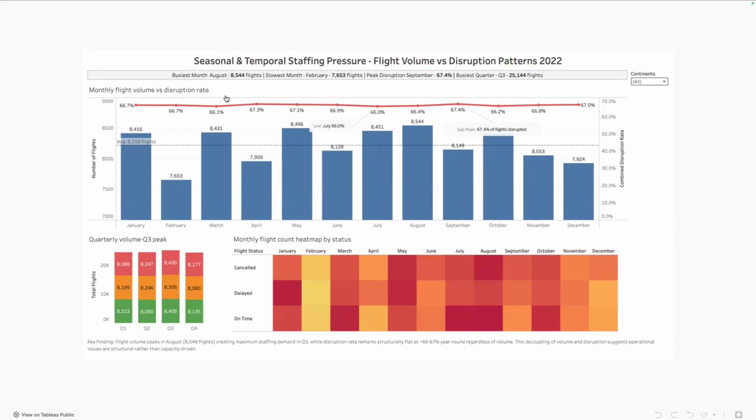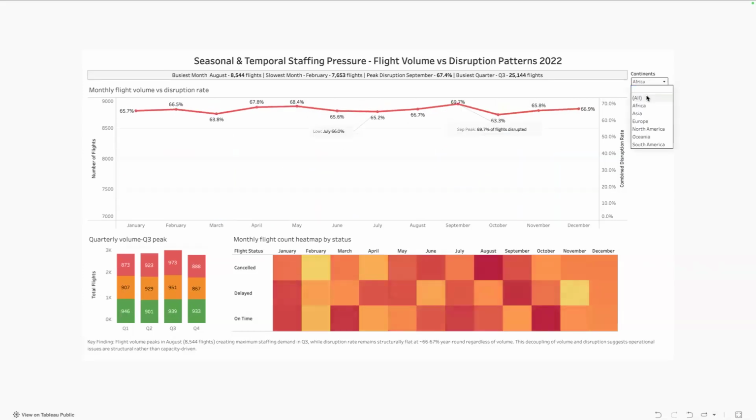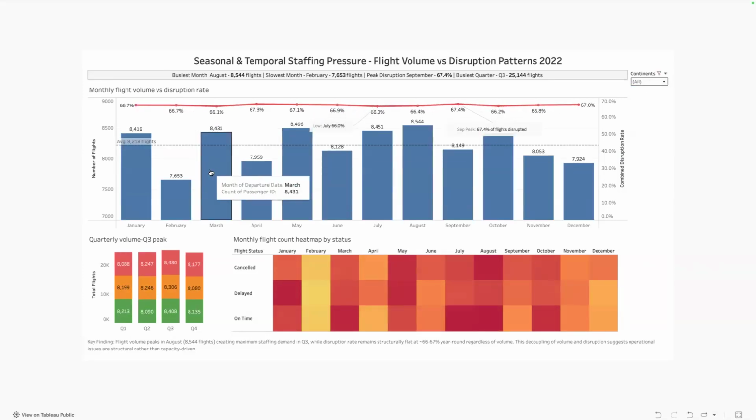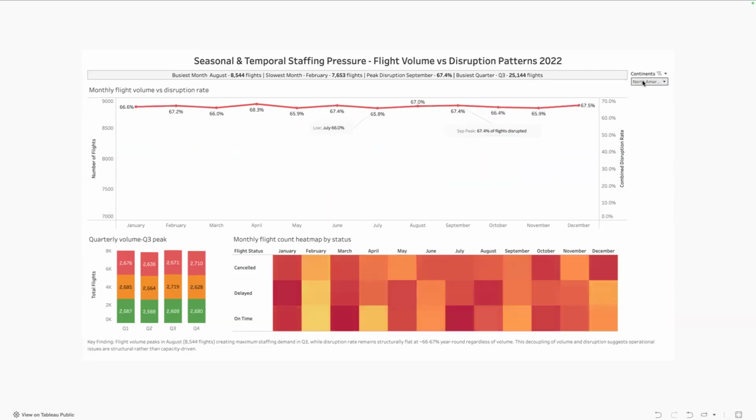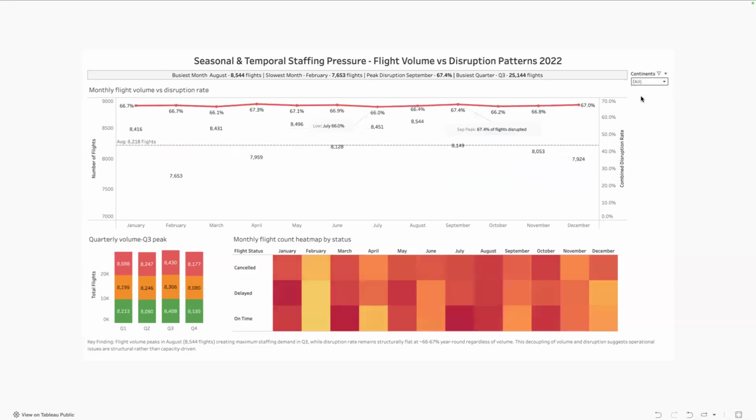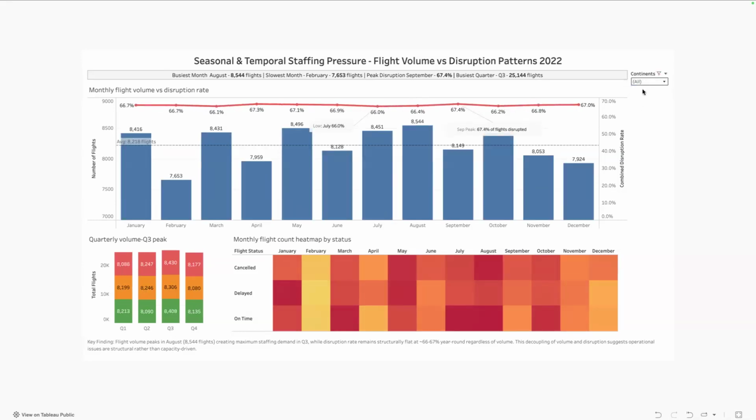Fantastic. And we can look at, okay, so it seems like there's a continent filter. So I assume that the data is available by continent. And right up the front, we can see, okay, interesting. The bar chart disappeared after I filtered. Huh. I don't know if that's by design, but I have a feeling they may have synchronized the axis or done something, because they're combining a percentage line chart with an absolute number. So that's right. Interesting.